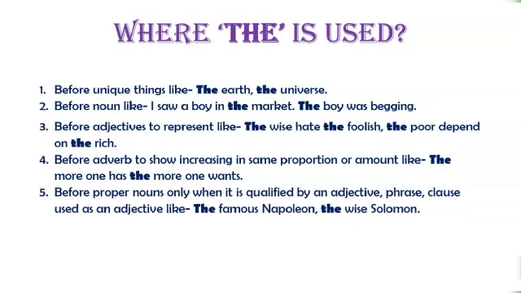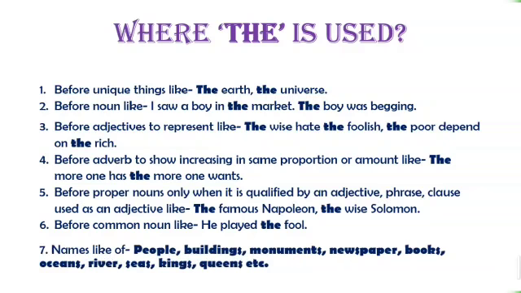Before proper nouns only when qualified by an adjective phrase or a clause used as an adjective, like the famous Napoleon, the wise Solomon. Before a common noun, like he played the fool. Also before names of people, buildings, monuments, newspapers, books, oceans, rivers, seas, kings, queens, etc.